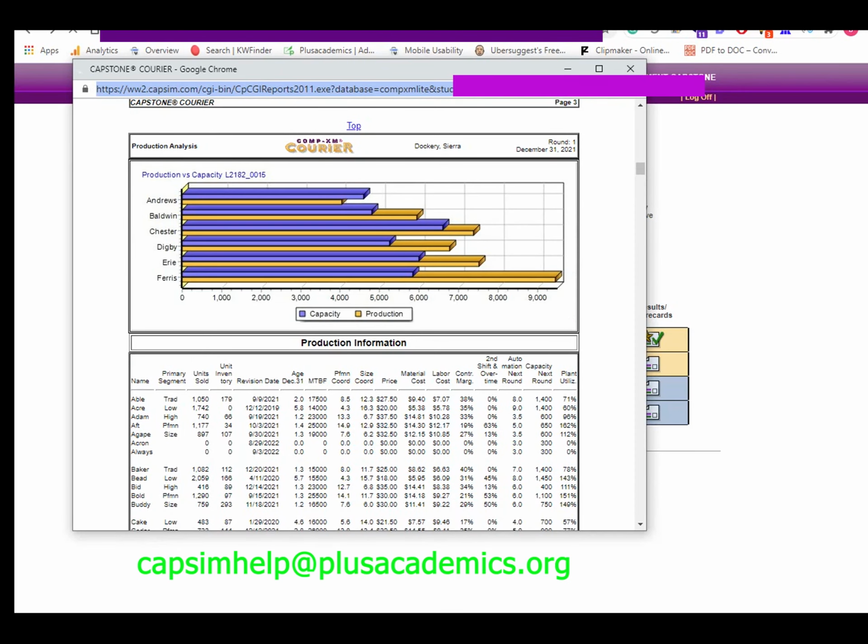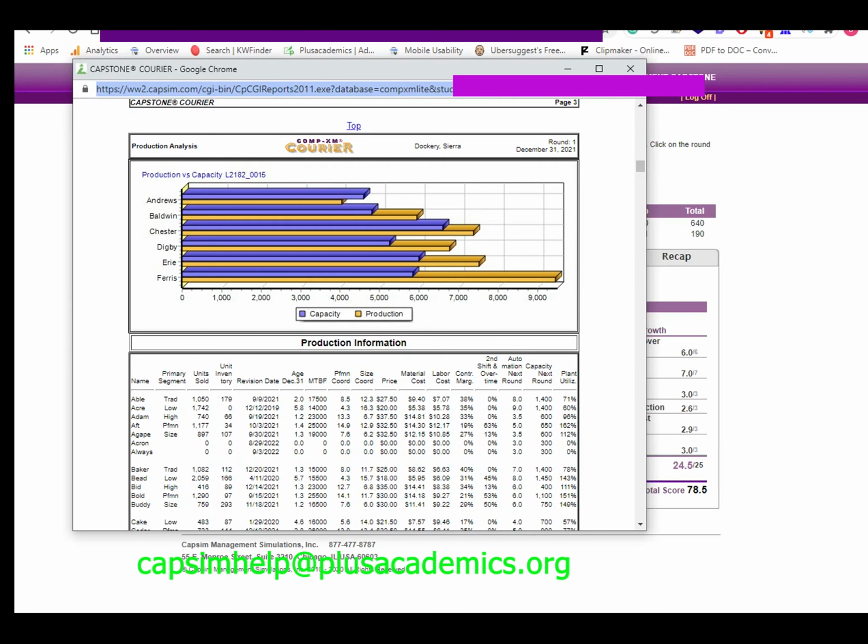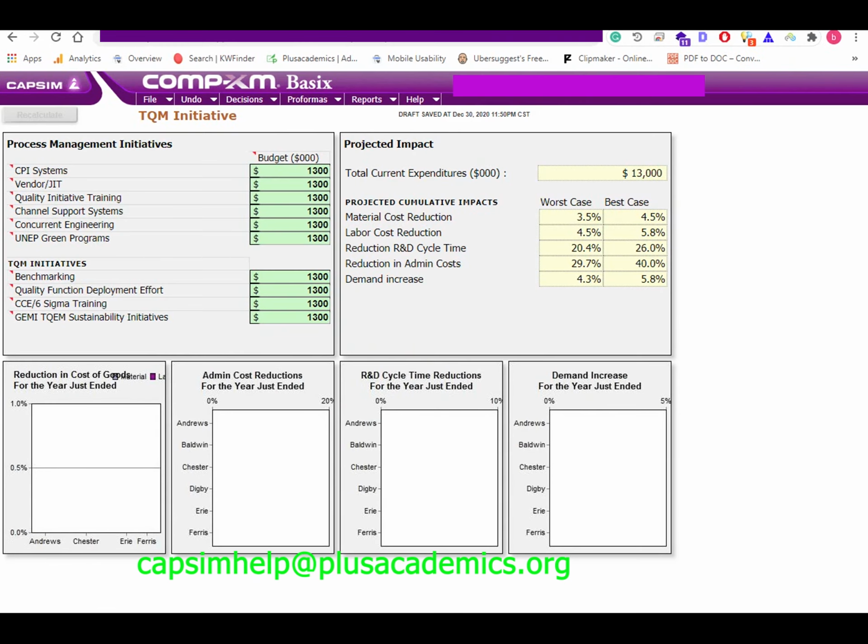So we are going to start with total quality management, commonly known as TQM. The basics of making TQM decisions is very simple. Don't spend more than 1.5 million per each strategy in a given round, and there is no additional benefit when you spend more than 4 million. So in that case, we will spend 1.3 million per each strategy in round 1. The effects of this spending include reduction in research and development cycle time, material cost, labor cost, and increase in demand. Now, let us go to research and development.